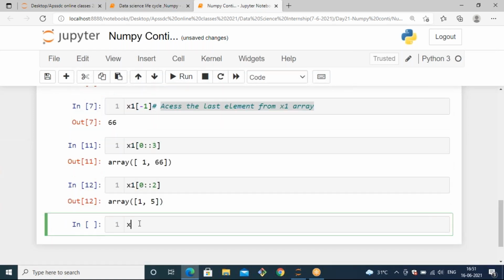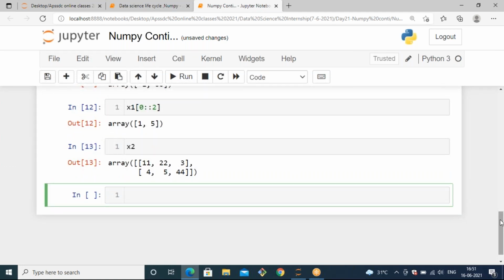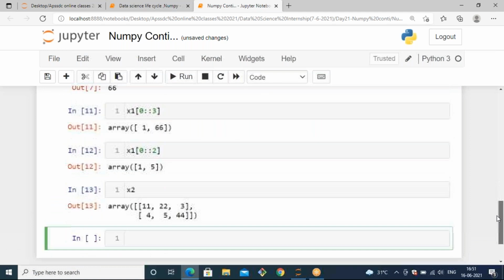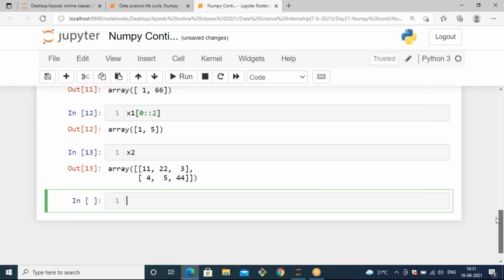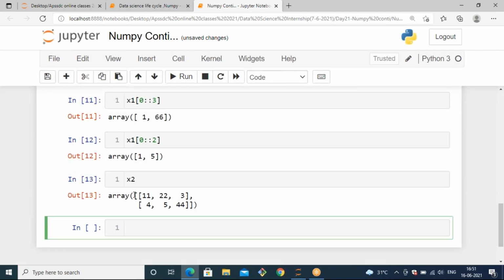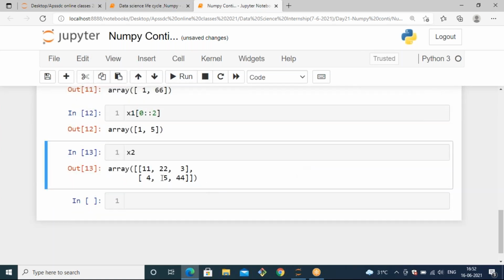Now let's see, we have an x2 array like this. It is a 2-dimensional array. When it comes to a 2-dimensional array, it has rows and columns, right? When it is a single dimension, it has only a single row, so it simply looks like a list, and you can access it however you want. But when it comes to a two-dimensional array, you should understand it is in a format of rows and columns, so you need to know how to access it. Every row can be accessed by index starting from 0. So here the rows index starts from 0 and the columns index also starts from 0.